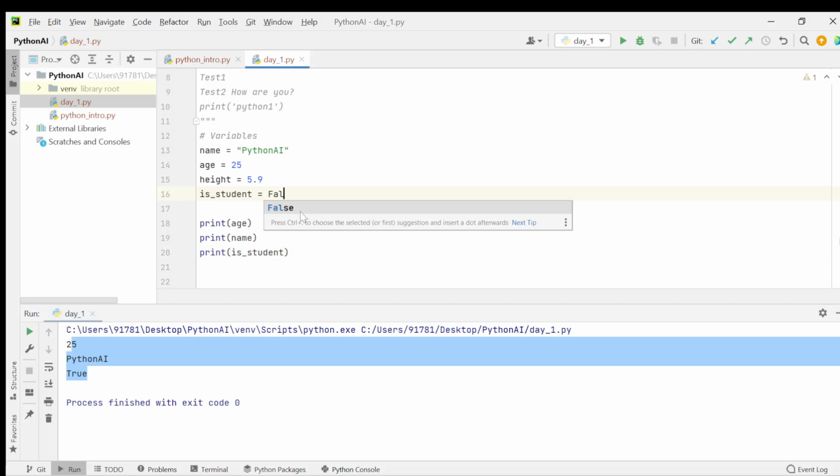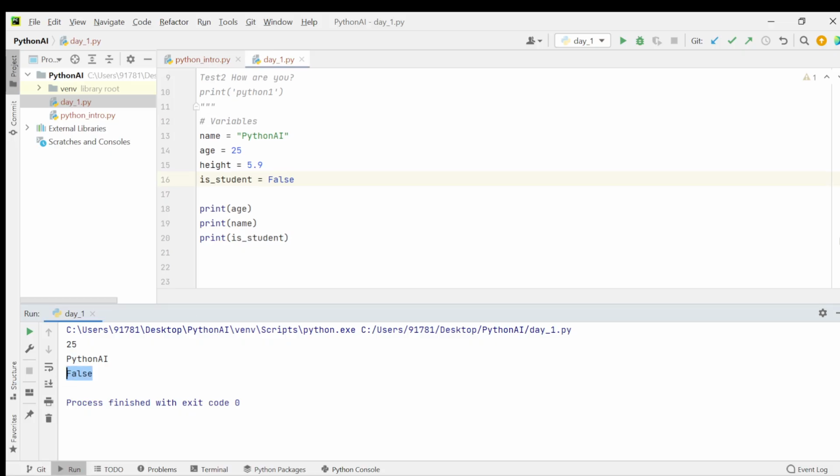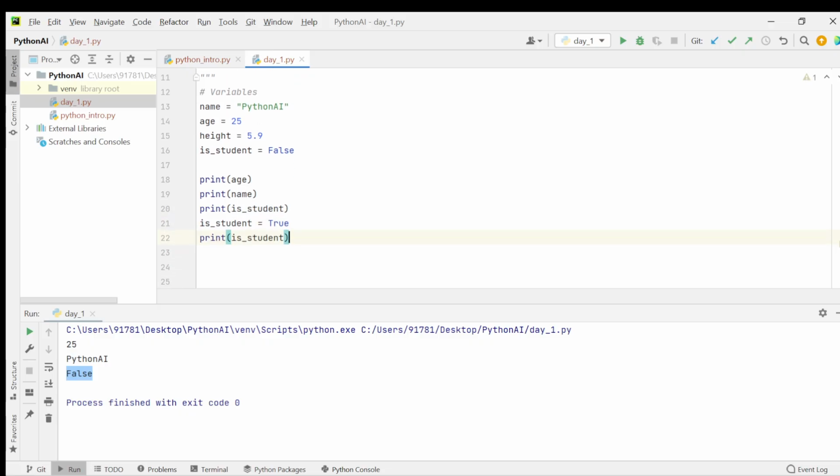If we store a false value in this variable, we'll get false. Let's say in the program, if we want to update the value from false to true, we can just redeclare that variable. That's it. And now if we print the value, in this print the value will be false, and in this print the value will be true, because we overwrote the value in this variable.